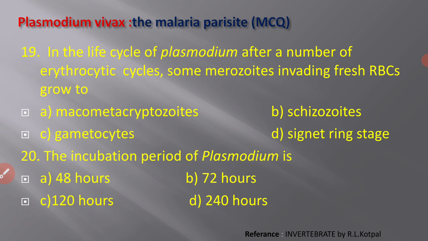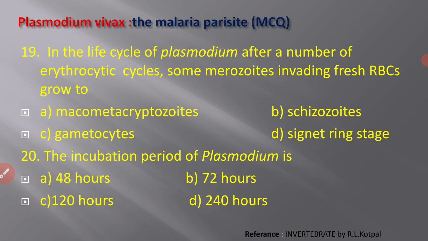Next one, in the life cycle of Plasmodium, after a number of erythrocytic cycles, some merozoites invade fresh RBCs to grow into A, micrometacryptomerozoites, B, schizozoites, C, gametocytes, and D, signet ring stage.